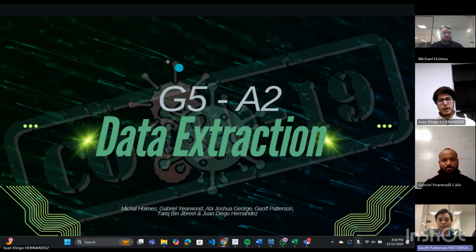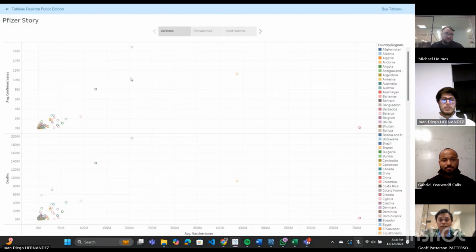So when we do that, we make the scatter plot between the vaccine doses and the confirmed cases and the deaths. As we can see here, we have the center of the scatter plot right here with low confirmed cases and between low and mid vaccine doses. We see four clear outliers.